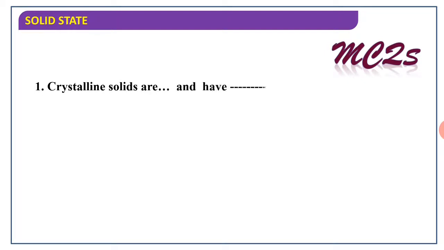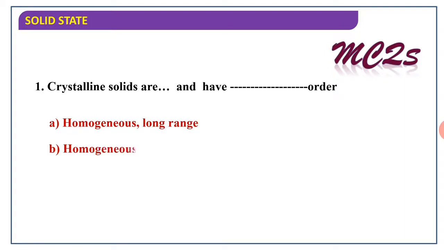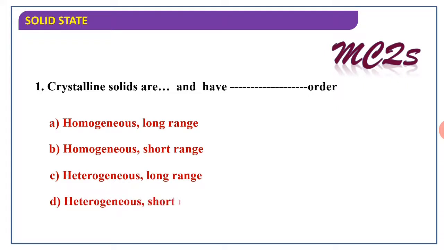The crystalline solids are ... and have ... order. The options: homogeneous long range, homogeneous short range, heterogeneous long range, or heterogeneous short range. Then we have to see they are homogeneous and long range. So A is the right answer.